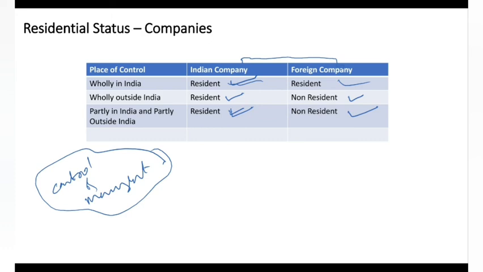If the control is within India, both Indian company and foreign company will be considered residents. If the control is only outside India, then only the Indian company will be considered resident and the foreign company will be considered non-resident. If the control is partly in India and partly outside India, then the Indian company will be considered a resident, but the foreign company will be considered non-resident.